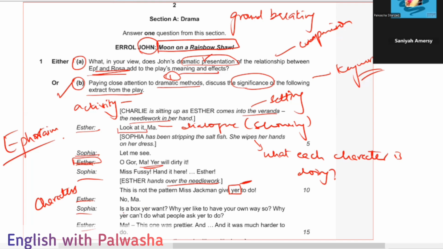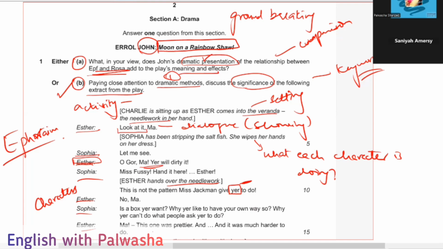Okay, so Mama, is this the box you want? Why do you like to have your own way? Why can't you do what people ask you to do, right? Ma, this one was prettier and it was much harder to do. So now they're appreciating the work.